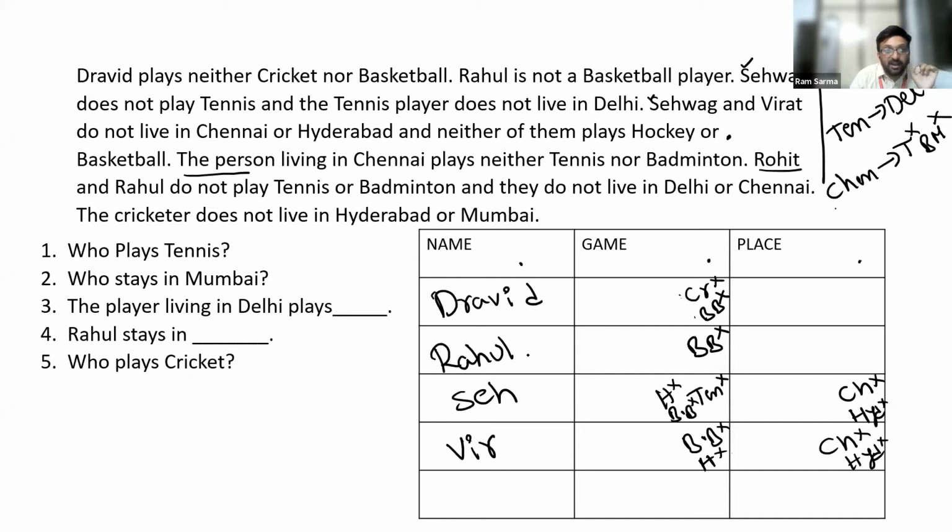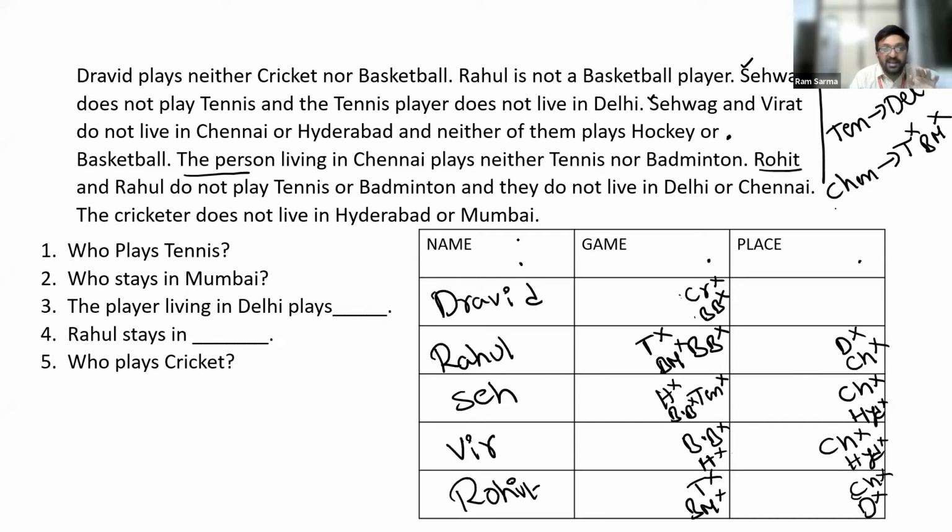Now, the next one says that Rohit and Rahul do not play tennis or badminton. So Rahul should not play tennis. Rahul should not play badminton. Rohit should not play tennis. Rohit should not play badminton. And they do not live in Delhi or Chennai. So Rahul shouldn't live in Delhi. Rahul shouldn't live in Chennai. Rohit shouldn't live in Chennai. Rohit shouldn't live in Delhi.